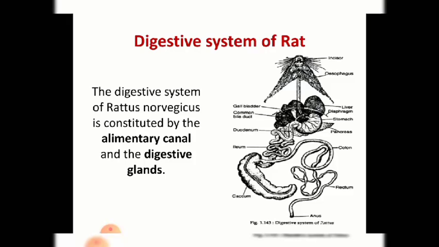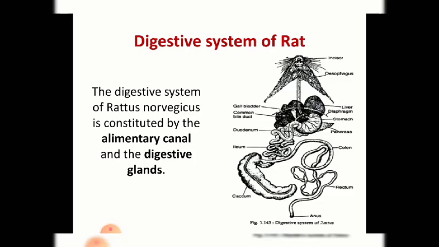Next we'll move to the intestine. As you already know, there are three parts in the small intestine: duodenum, jejunum and ileum, and later it moves towards the large intestine. What is the function? There are small microscopic finger-like structures called villi.